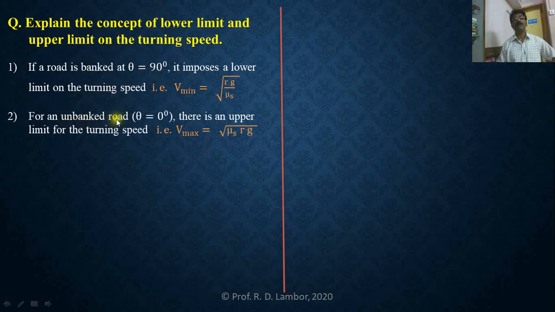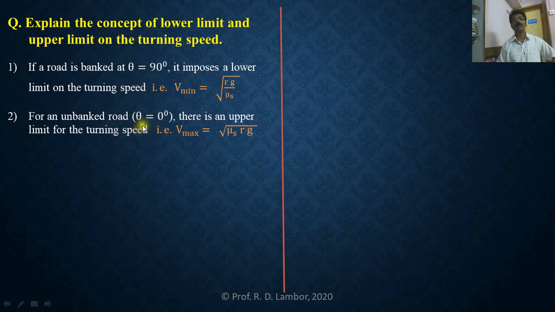Second, for an unbanked road, meaning a horizontal circular track, first application. What is the angle between road surface and horizontal? Road surface and horizontal are almost the same. Angle of banking is 0. It imposes an upper limit for the turning speed. What is that upper limit? You have derived this formula. So we have lower limit and upper limit for the two cases.